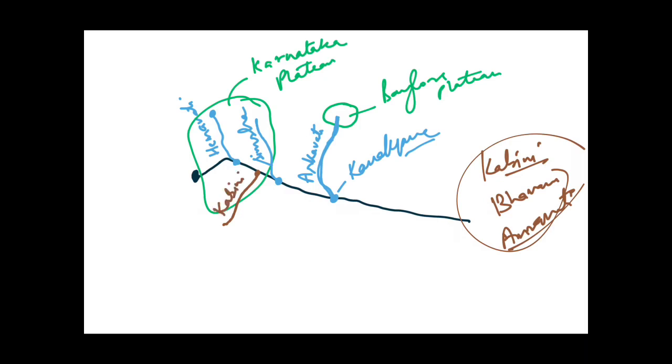Now the second most important right bank tributary of Kaveri, that is Bhavani river, and it originates from Nilgiri hills. Just remember it, it originates from the Nilgiri hills and it joins Kaveri river at the right bank to the east of Arkavati river. Okay. So this Bhavani river is a major tributary of Kaveri river.